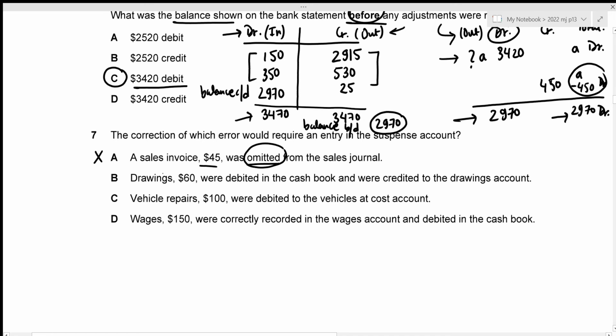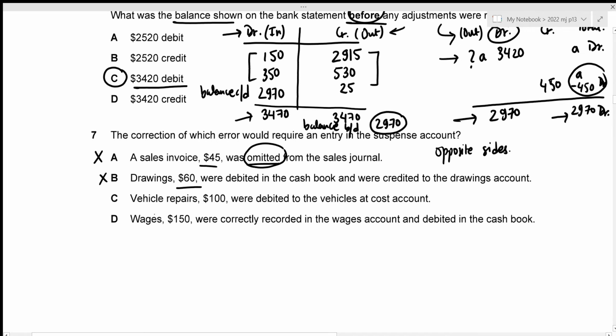And the second option is drawings 60 were debited in the cash book and were credited to the drawings account. So this has been recorded on the opposite sides. And this error was not really shown by the trial balance, so this is incorrect as well.